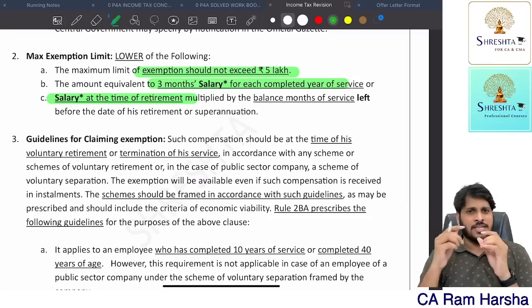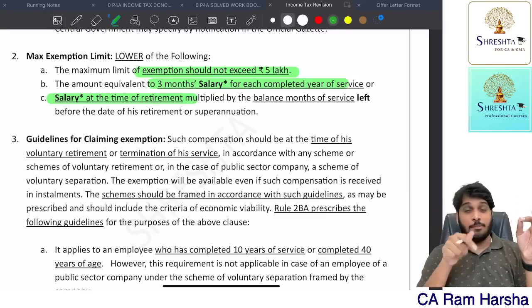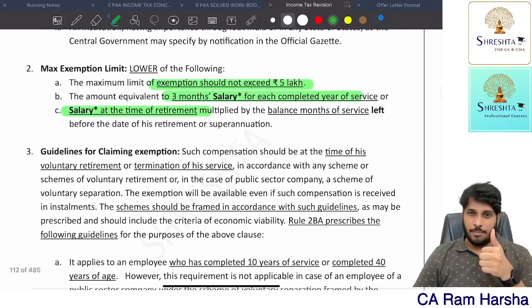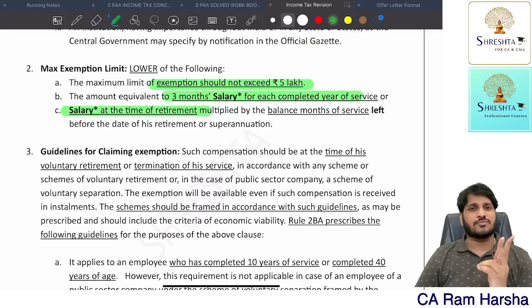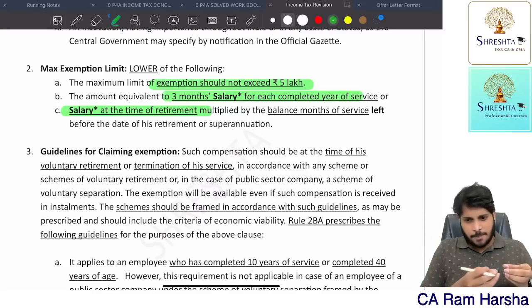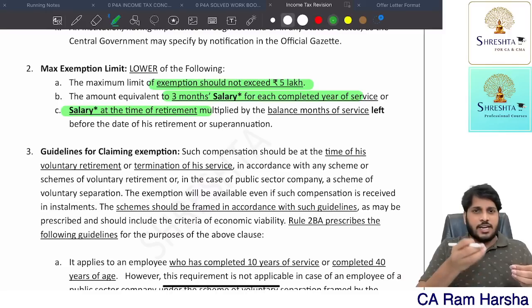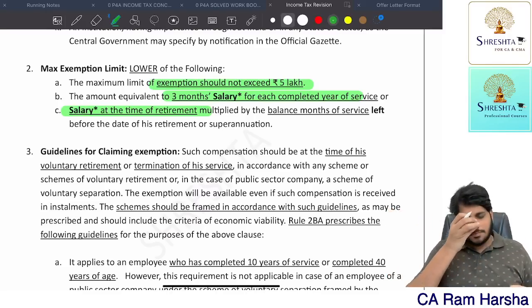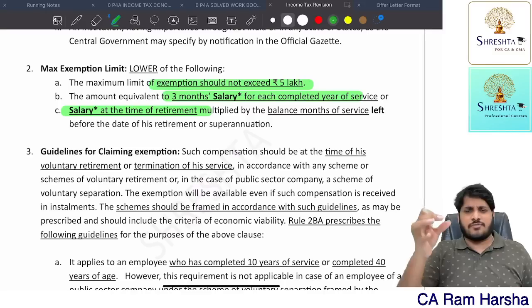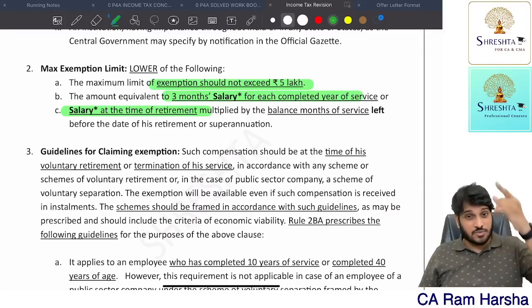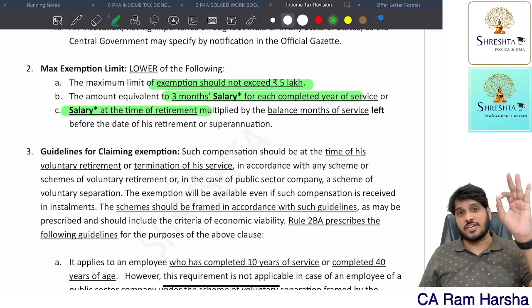That is one criteria. The second criteria is 3 into completed years of service into last drawn salary. Salary means what? For VRS, basic plus DA for retirement plus commission as a percentage of turnover. Then the actual amount, or 3 lakh, or 3 into completed years into last drawn salary. Fourth criteria: number of months of service left multiplied by salary. Salary means basic plus DA for retirement plus commission. So find these four criteria; whichever is lower, that much is exempted under VRS 10(10C).